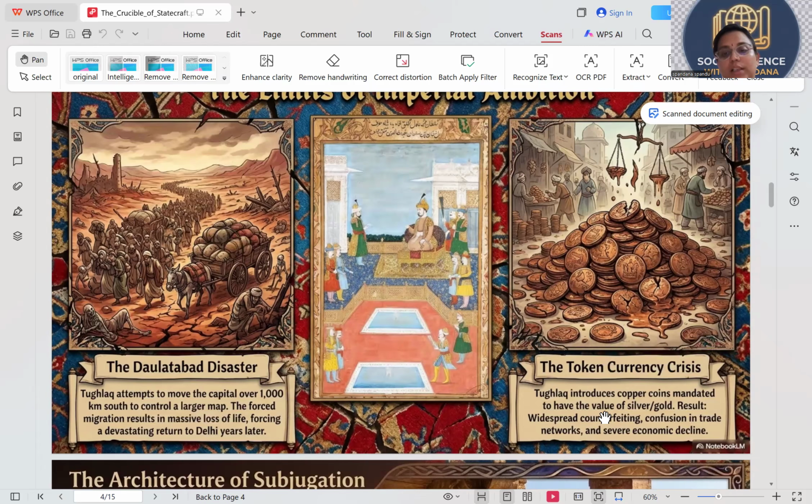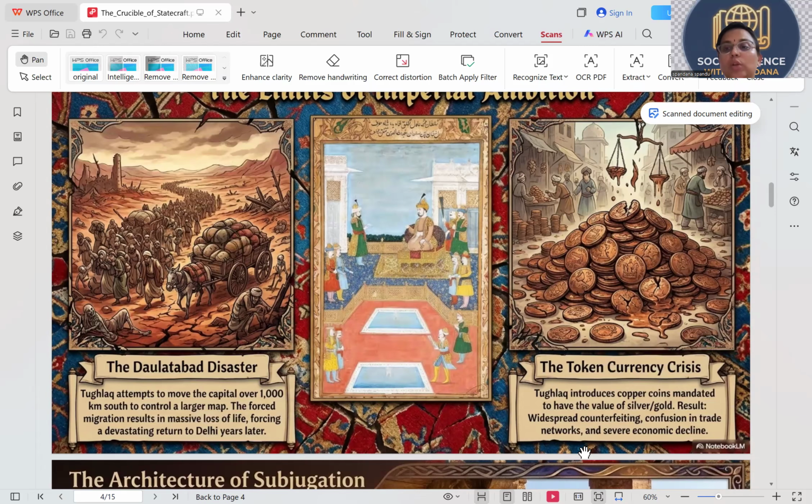And the token currency crisis. Tughlaq introduced copper coins, mandated to have the value of silver and gold. What did he do? Unnecessarily he increased the currency, but it did not have that value. It was no-value currency. He introduced copper coins, telling that it is like if I'm printing a 10 rupee coin and I'm telling it is equal to 1,000 rupees.